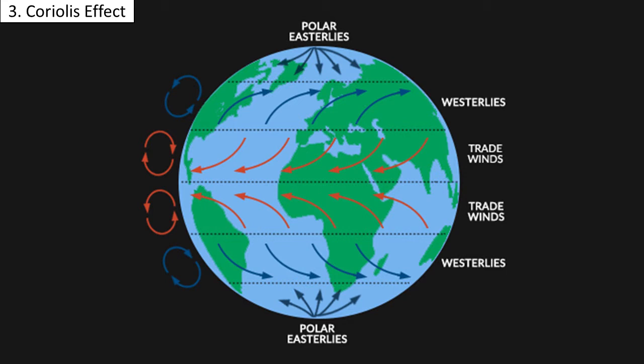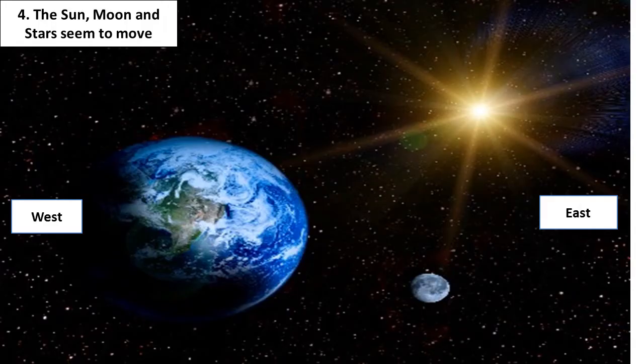Coriolis effect refers to the force experienced by any object moving over the surface of a rotating body such as the Earth. Fourth effect of rotation is that the sun, the moon and the stars seem to move from east to west. This is because the Earth spins from west to east. This effect is similar to what one experiences while looking at trees from a moving train.